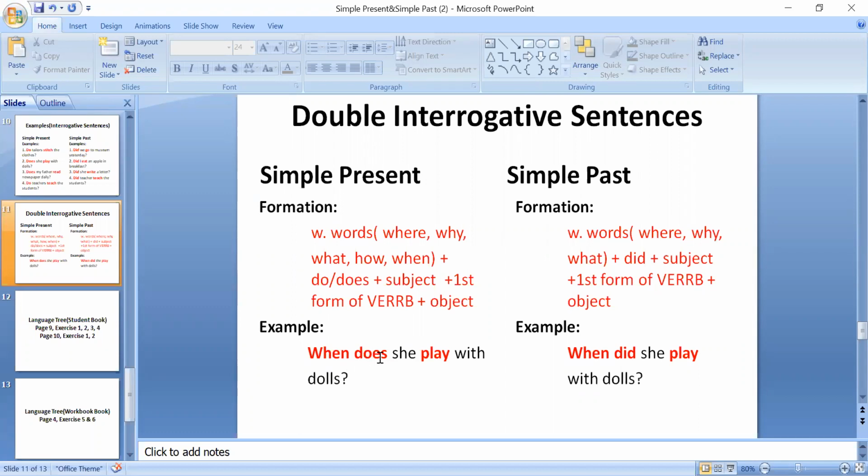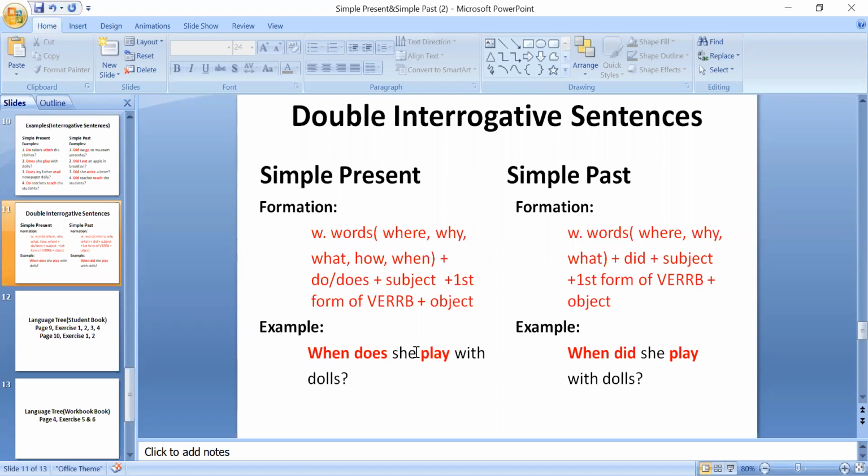When does she play with dolls? Okay, at the end of it there is a question mark. Why? Because it is an interrogative sentence. That's why at the end of it there is a question mark. When is in the beginning, that is the w word. Does is the helping verb, and we have used does according to she, because she is singular, so does will be used.